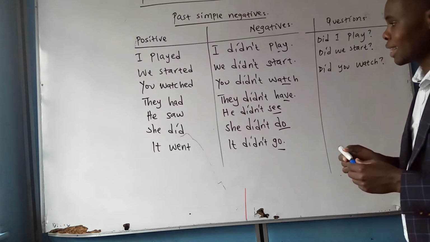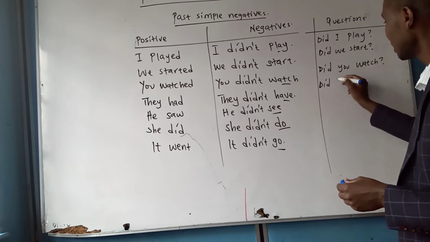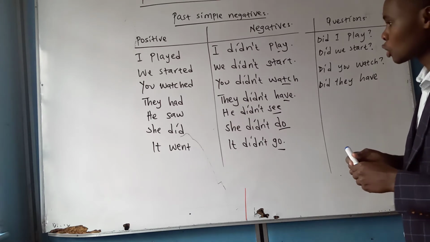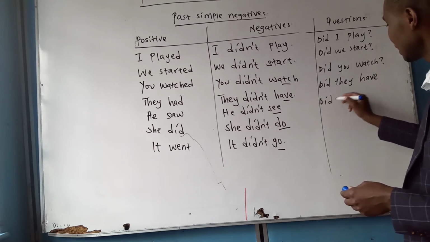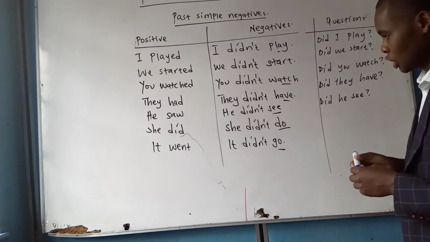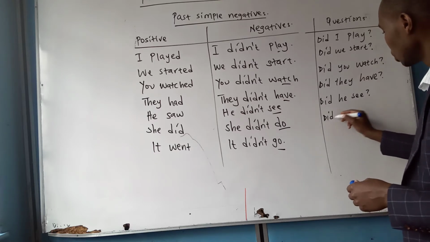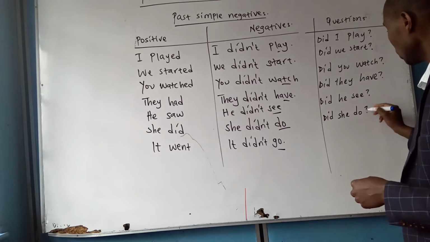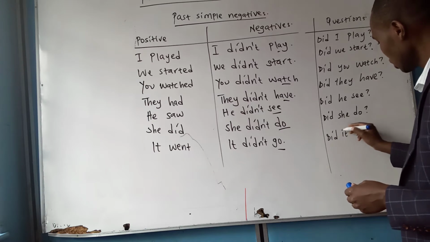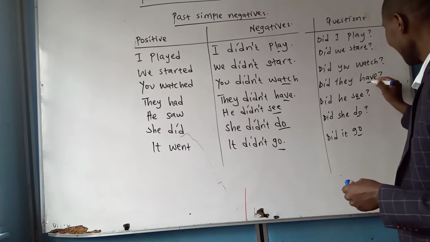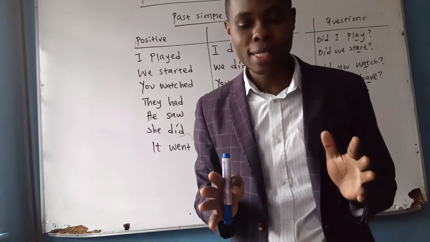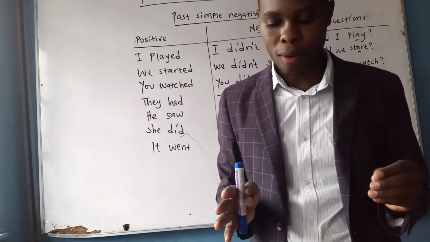It's the question. They had. Did they have? Did they have? All right. He saw. Did he see? She did. Did she do? It went. Did it go? So you see, in the questions, the verbs must also be in their infinitive form. All right? That's what you should understand.